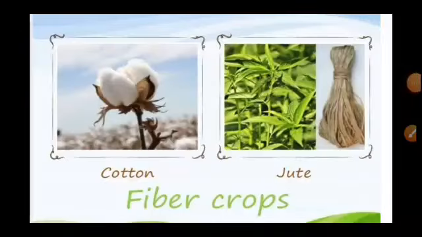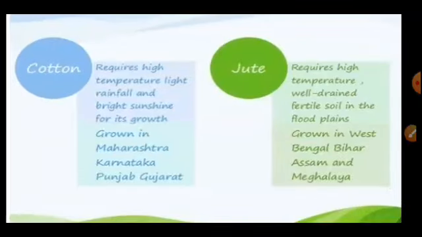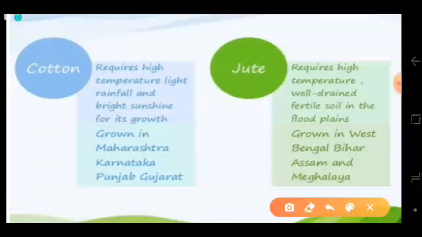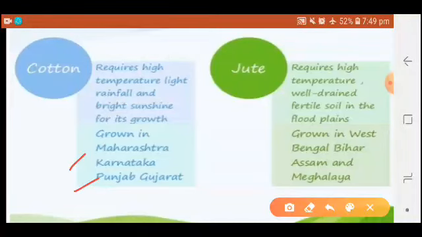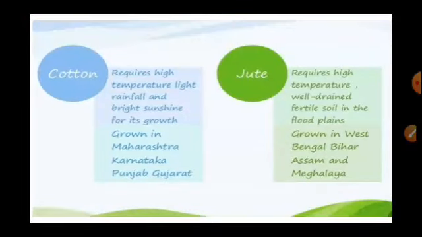Next, fiber crops, which are cotton and jute. Cotton requires high temperature, light rainfall, and bright sunshine for its growth. It is grown in Maharashtra, Karnataka, Punjab, and Gujarat. Basically, these are the states given here: Maharashtra, Karnataka, Punjab, and Gujarat. These are the black soil areas, so cotton basically grows on black soil. Jute requires a high temperature and well drained, fertile soil in the floodplains. It is grown in West Bengal, Bihar, Assam, and Meghalaya.